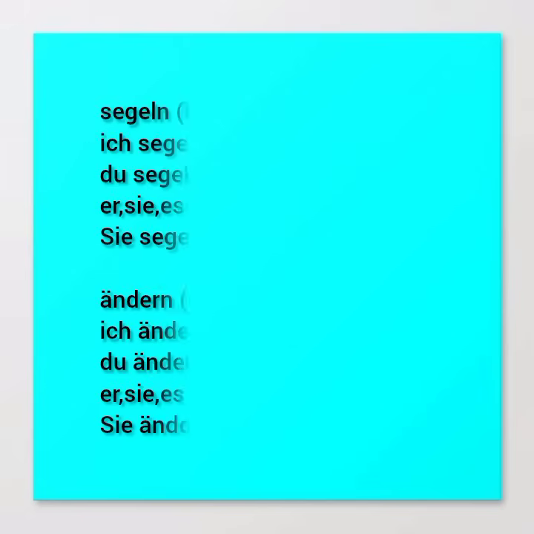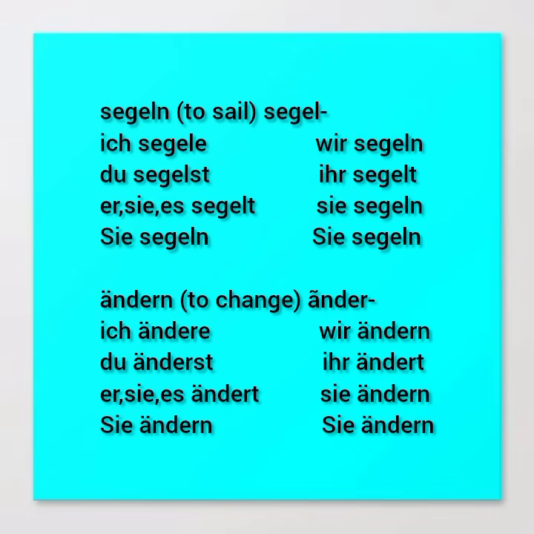Okay, I'm going to give us two more examples. Number two, segeln. Segeln is to sail. Let's conjugate it. If I remove my N, I remain with segel. If we proceed to conjugate it, it becomes: ich segele, and then du segelst. Ich segele, I am sailing. Du segelst, you are sailing.